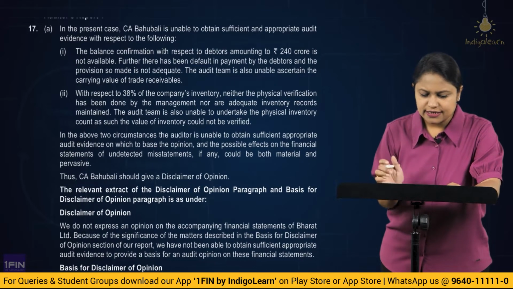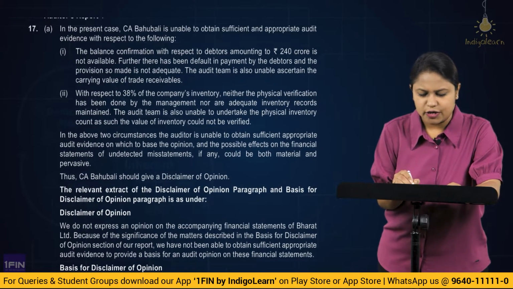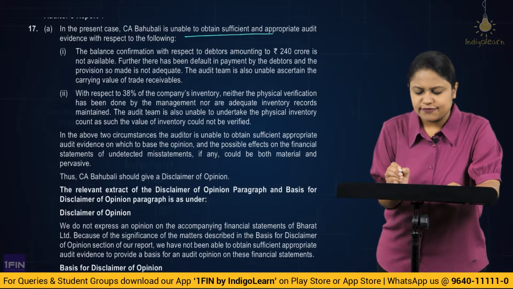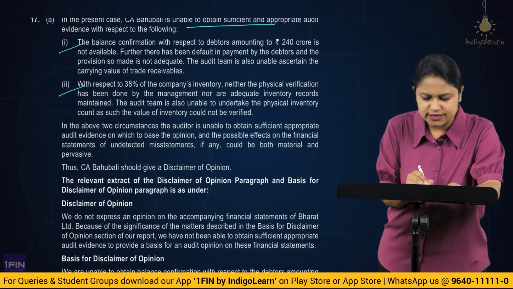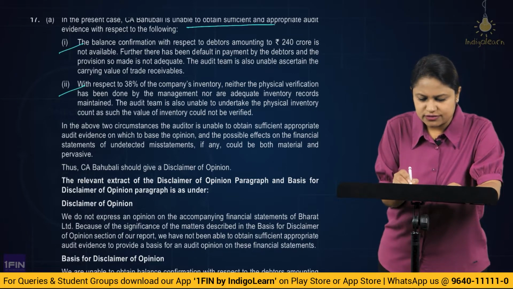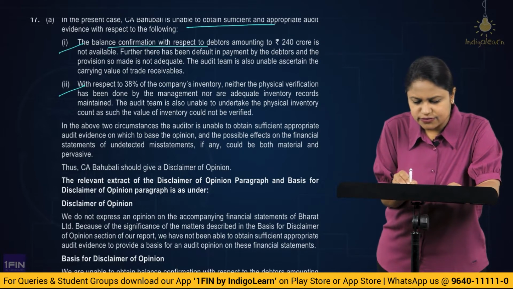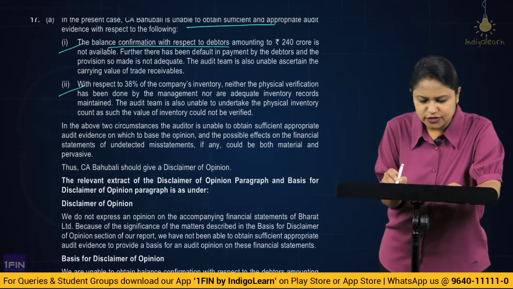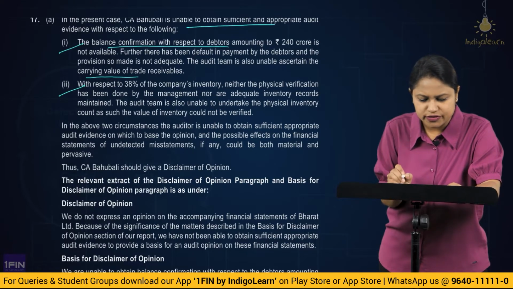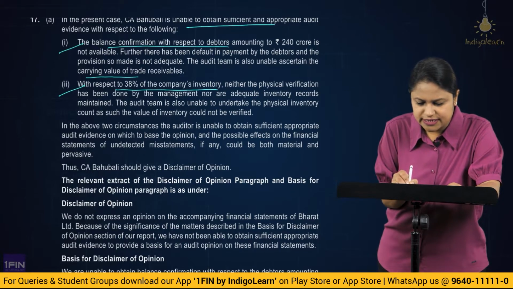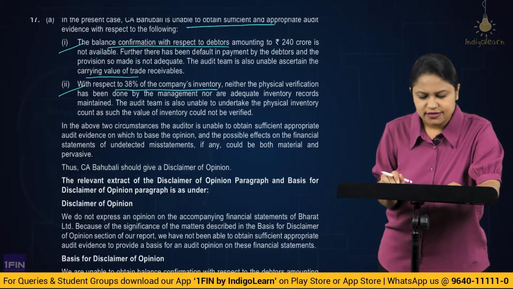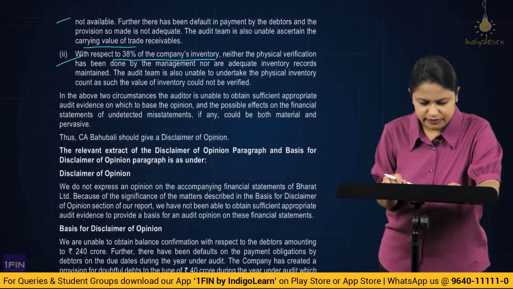Here you can see in the present case, CA Bahubali is unable to obtain sufficient appropriate audit evidence with respect to the following. These two come from the question. He is not able to obtain the balance confirmation with respect to debtors, because of which he is unable to decide the carrying value of the trade receivables as well. And also inventory: 38% of the company's inventory neither is physically verified nor are there adequate records maintained, because of which there is no evidence here as well.